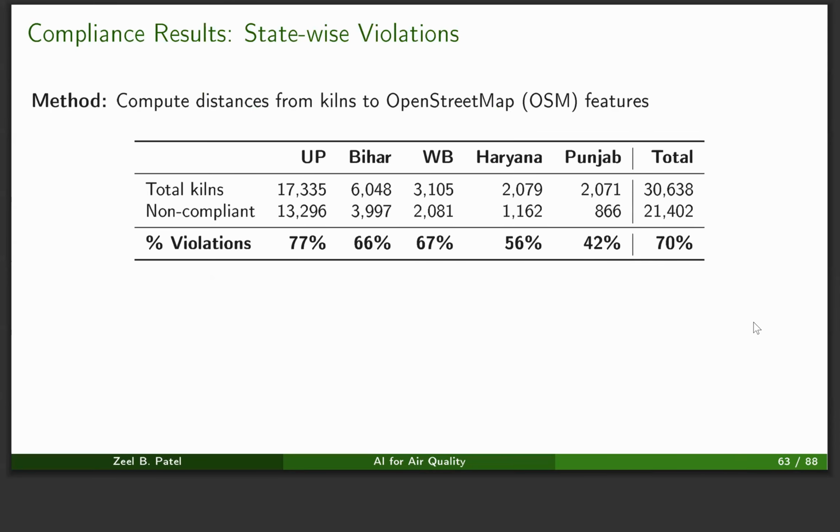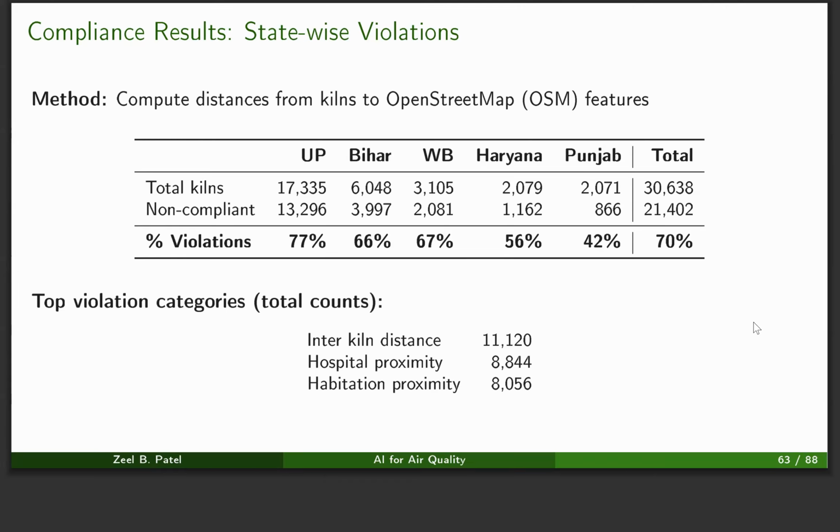When we ran the compliance check on the kilns, we found that about 70% of the kilns are violating at least one of the compliance rules. We were able to identify the objects from the OpenStreetMap data and compute this.